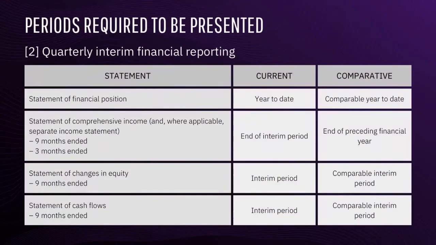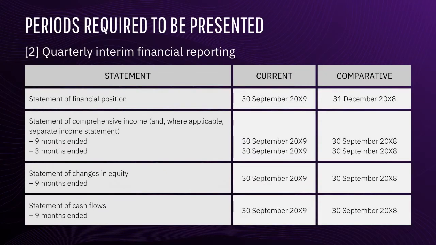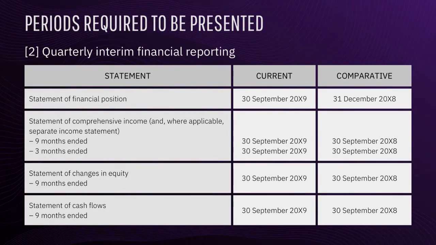For quarterly reporting, statement of financial position: current September 30, 20x9, comparative December 31, 20x8. Statement of comprehensive income and, where applicable, separate income statement: 9 months ended and 3 months ended. Current September 30, 20x9 for the 9 months ended and September 30, 20x9 for the 3 months ended, and September 30, 20x8 for the comparative. Statement of changes in equity, 9 months ended: current September 30, 20x9 and comparative September 30, 20x8. Statement of cash flows, 9 months ended: current is September 30, 20x9 and comparative is September 30, 20x8.